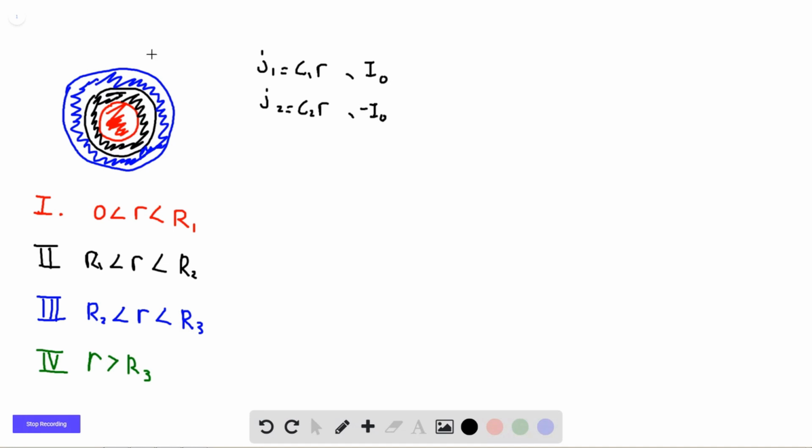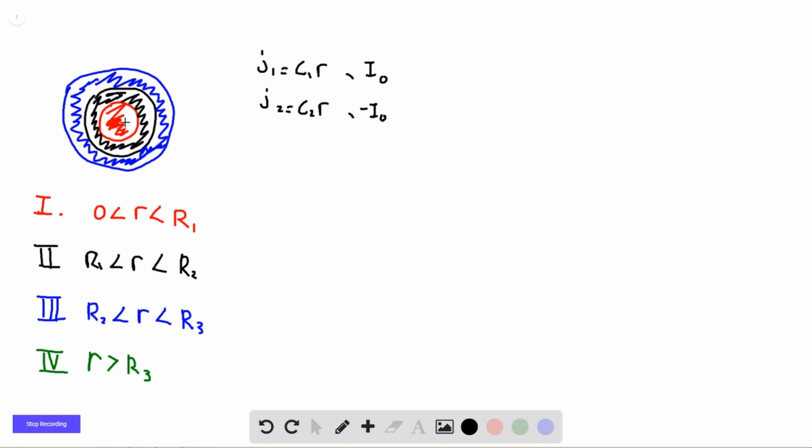And then we have the region outside the cable. And so in these three distinct regions then, the middle red, the insulating black, the outer blue with current going the other direction, and then just outside of the cable, in all of those regions, we want to find what the magnetic field is.